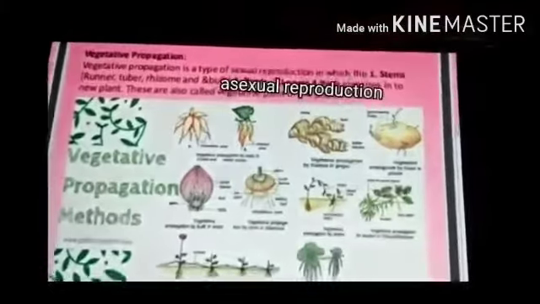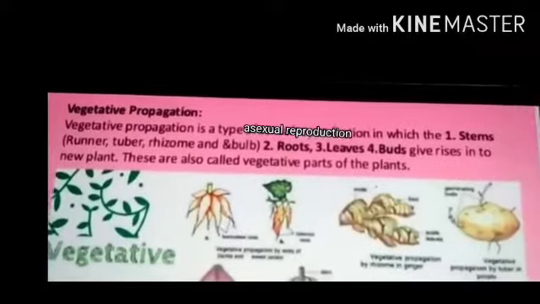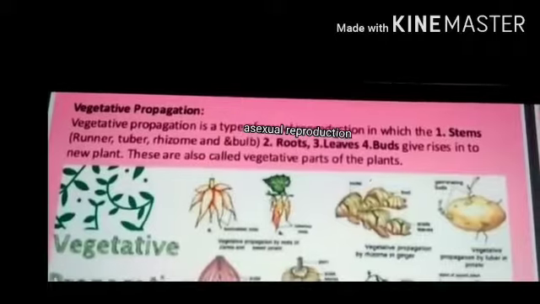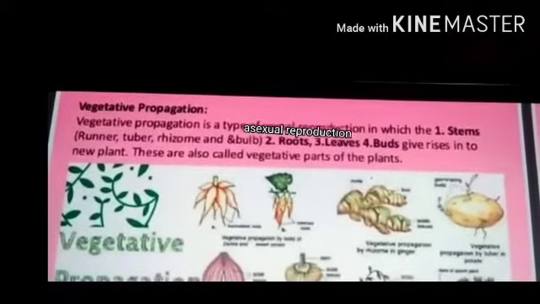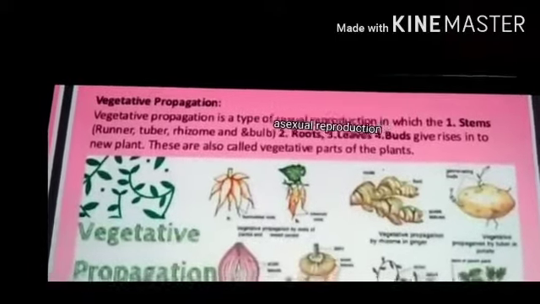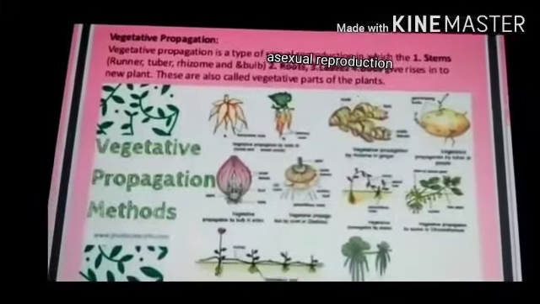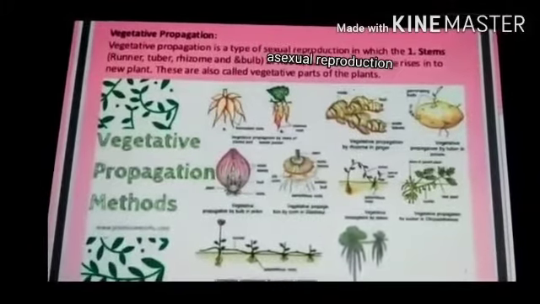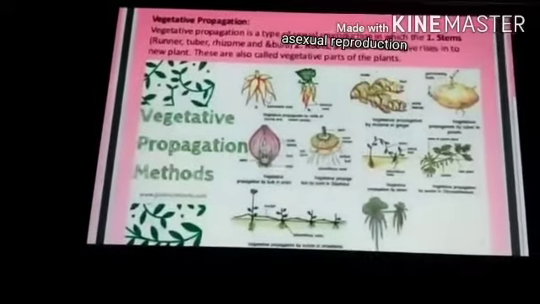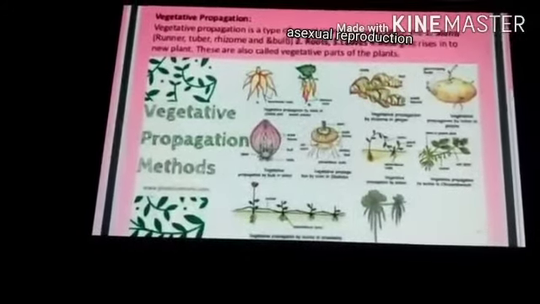What is vegetative propagation? Vegetative propagation is a type of asexual reproduction in which the stem, roots, leaves, and buds give rise to a new plant. These are also called vegetative parts of the plant. In this diagram, you can see the modified root, stems, leaves, etc. giving rise to a new plant. Let us see the various examples of vegetative propagation occurring naturally.